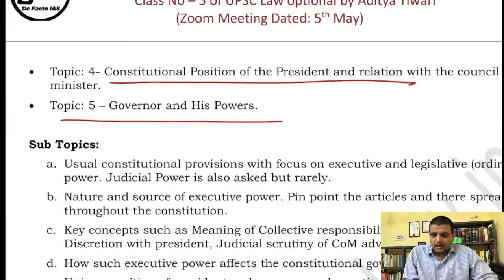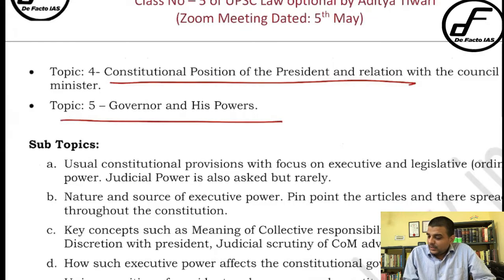Okay, now let us delve into detail about what are the things in these topics that you need to study for UPSC optional. See, if you look at these two topics, I have bifurcated the subtopics that need to be studied in these two topics.